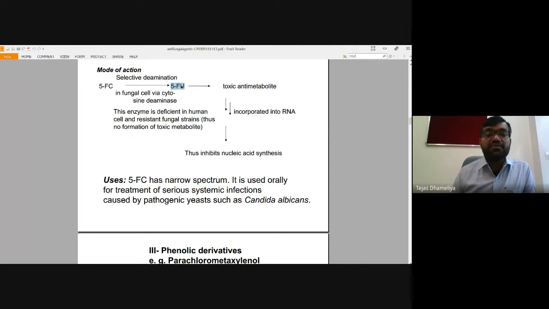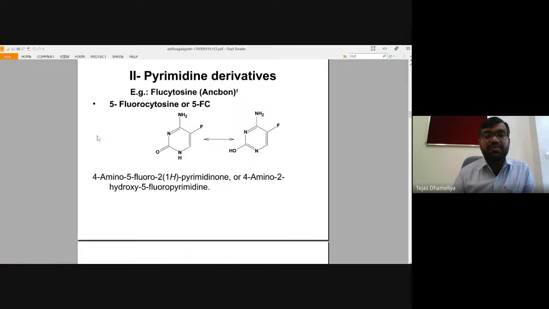to convert into 5-fluorouracil. The only difference between 5-fluorocytosine and 5-fluorouracil is that if we remove this NH2 group from its structure, then 5-fluorocytosine will become 5-fluorouracil.